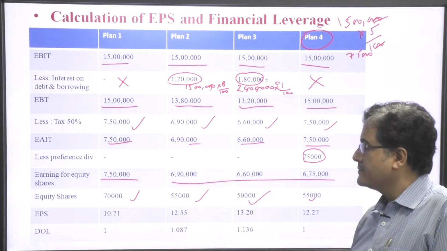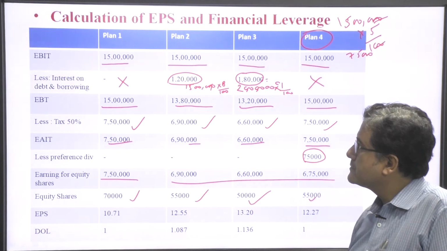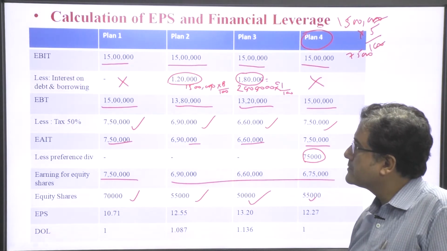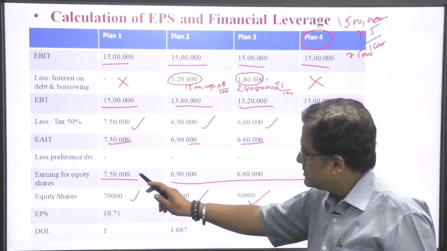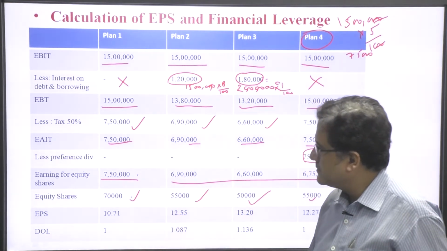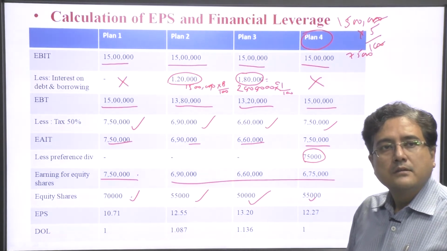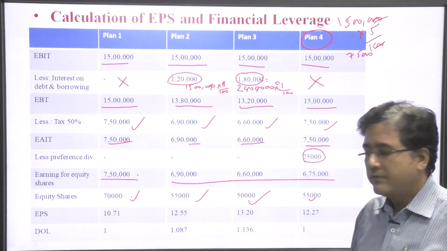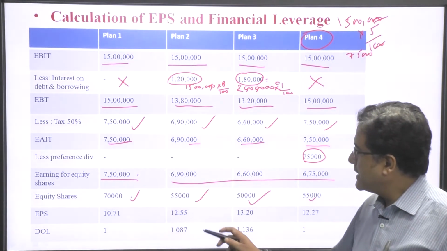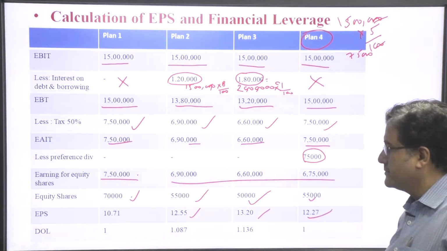We divide the earning by the number of shares. So, 7,50,000 divided by 70,000, we receive 10.7, similarly 12.5, 13.20 and 12.27.